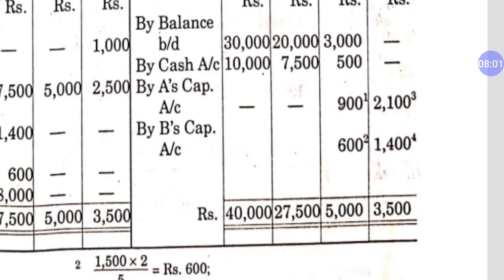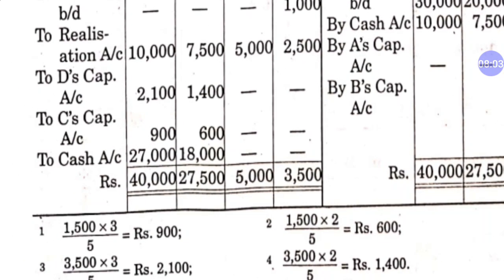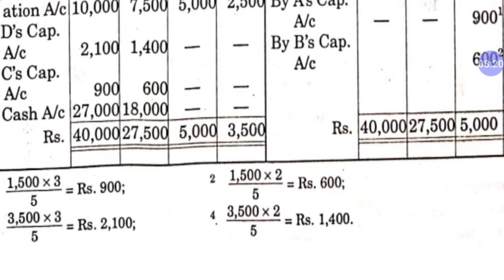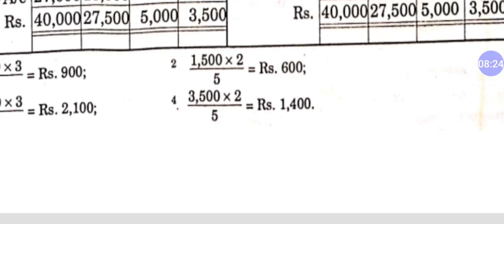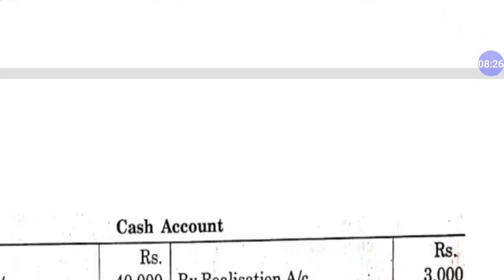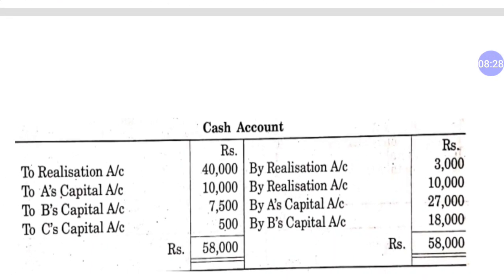After that we have to find out the balance of the capital accounts. The balance of A's capital is 27,000 and the balance of B's capital is 18,000. So they will get their capital back, therefore to cash 27,000 and 18,000. Now after this we have to post everything in the cash or bank account, so that we can verify whether our answer is right or wrong.